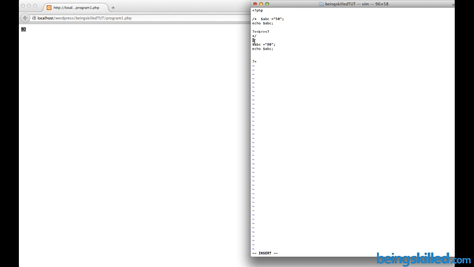So how do we really explain the code? We can just do it like this. In the next line we are declaring a variable named abc and assigning it a value 80.